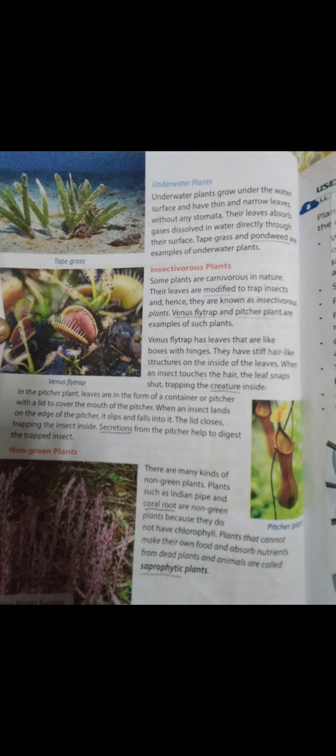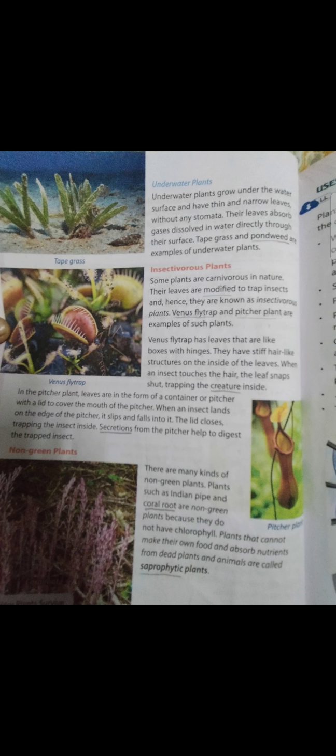And when we talk about the pitcher plant, it is in the shape of a container or pitcher with a lid on its mouth. So when any insect lands on the edge of the pitcher plant, it slips and falls into it, and the lid closes, trapping the insect inside. The secretion from the pitcher helps to digest the trapped insects. They digest the insect completely. Alright, so these are the insectivorous plants, or you can say the carnivorous plants.